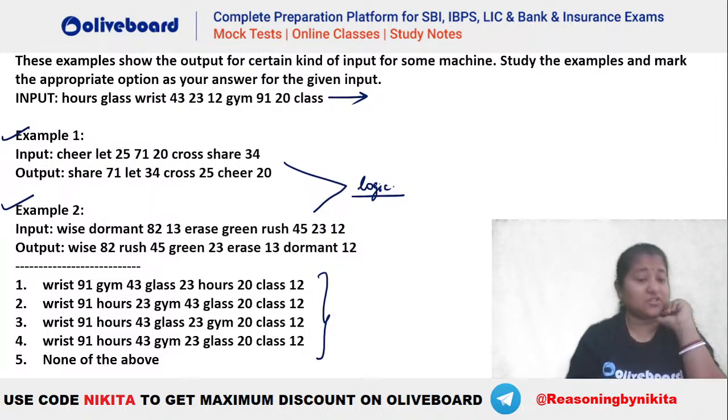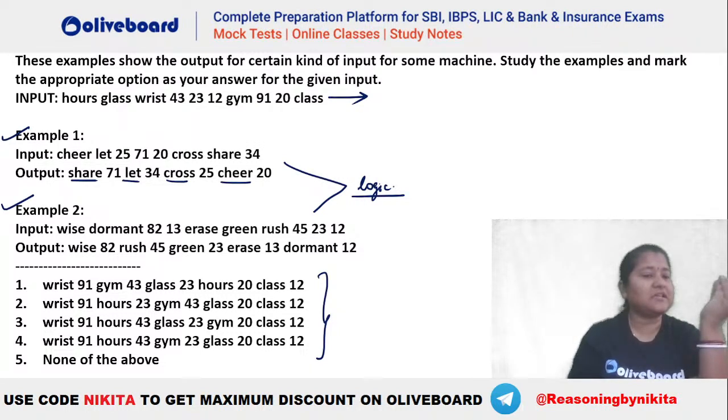Okay, Rakshit says it has to be the fourth one. But what is the logic? Can you tell me the logic that is being followed here for each of these? There is a particular logic for this, for the words and for the numbers. Very easy. You can see words are also in the reverse alphabetical order, S, L, C, C, right? Words in the reverse order. And similarly, the numbers are also in the decreasing order, 71, 34, 25, 20, isn't it?